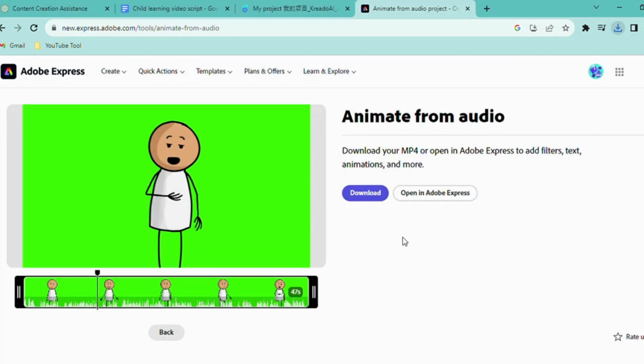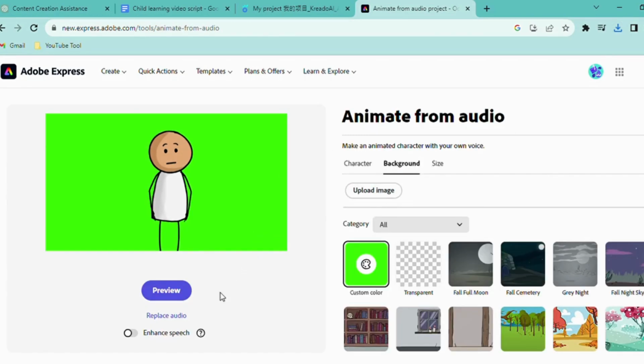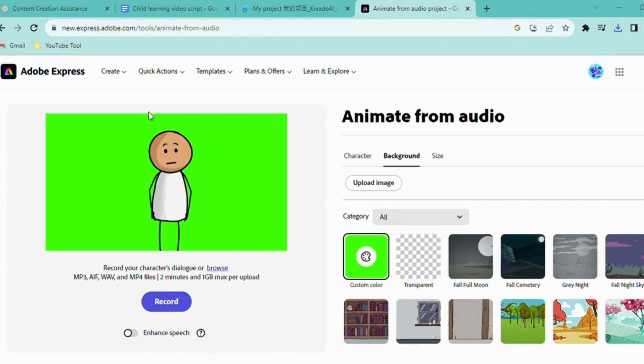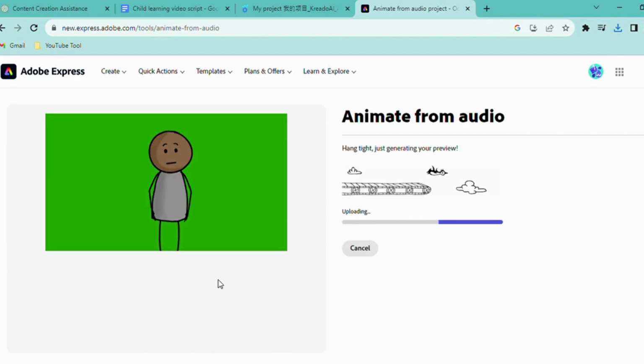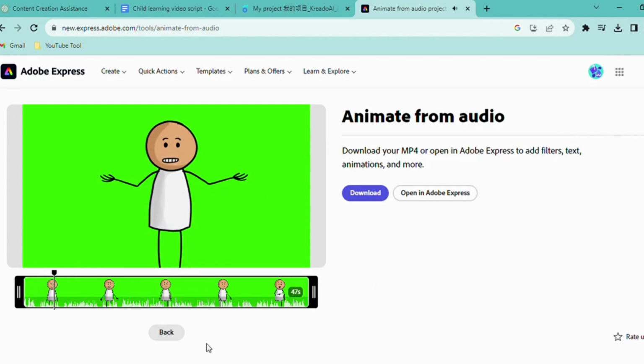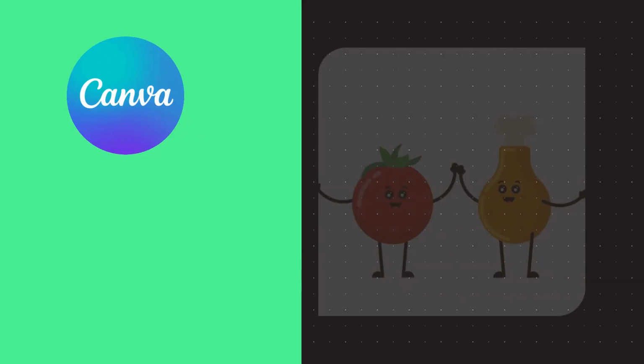After downloading, click on Back to Editing, followed by Replace Audio. Here you can select the character, change the background if needed, and upload the second audio clip. Repeat this process for all your audio clips. And there you have it. Our animated masterpiece is taking shape, ready to captivate and educate our young audience.